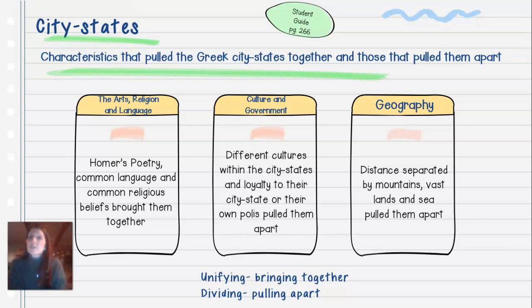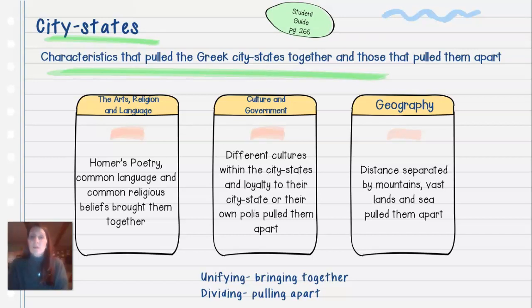So the arts, religion, and language. Homer's poetry, common language, and common religious beliefs brought them together. So those would be your three unifying characteristics. That question number, or I guess the first part is 1, 2, 3. Okay. And unifying means bringing together.